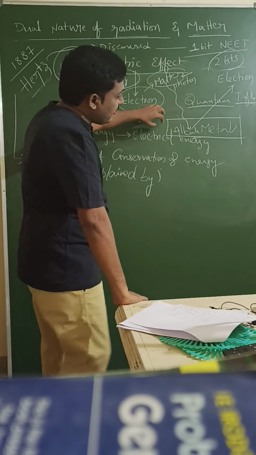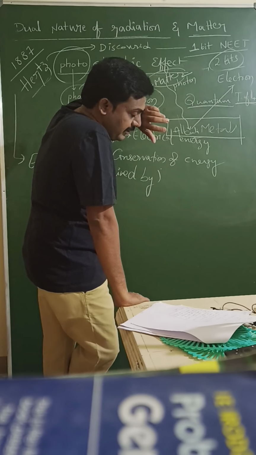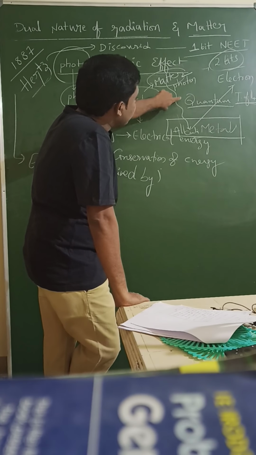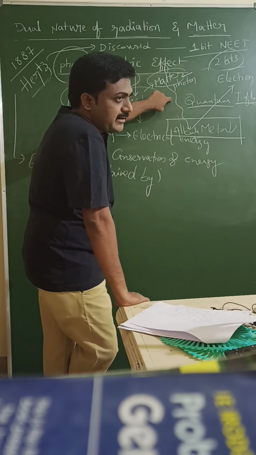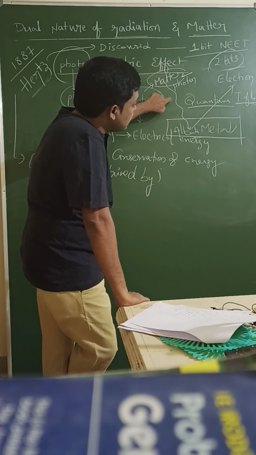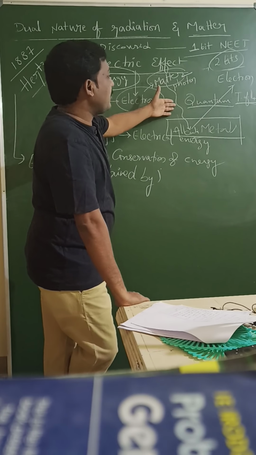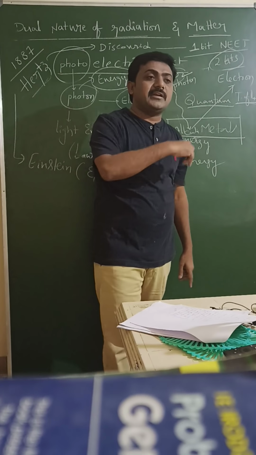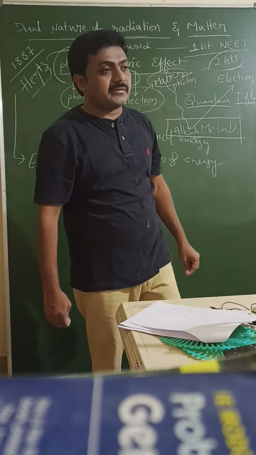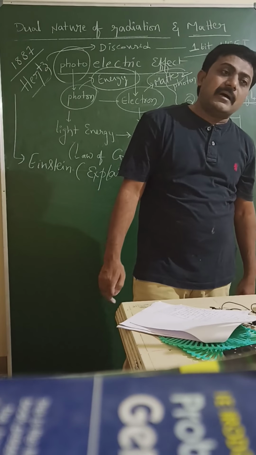But is it possible with zinc, cadmium? Yes, it is possible. But this light should not be normal. When this light is UV light, ultraviolet light, then it is possible with zinc and cadmium. With normal light it is also possible when the metal is an alkali metal, which shows photoelectric effect with normal light.